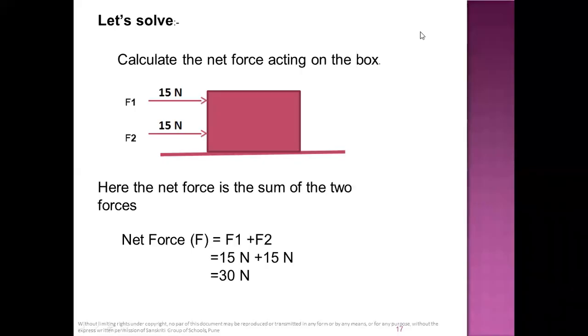So let's solve this. For example, force F1 is 15 Newton and force F2 is again 15 Newton. Then what will be the net force? Net force F is equal to F1 plus F2, that is 15 Newton plus 15 Newton, which is equal to 30 Newton. So the resultant force acting on this box will be 30 Newton. Now let's find out what if the forces are acting in opposite directions.